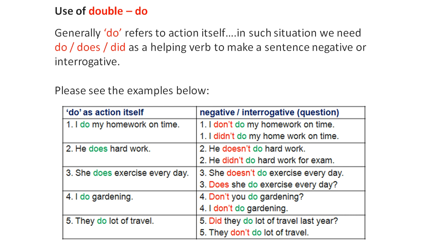Another example, he does hard work. Here, does is used as an action itself. We need a helping verb, doesn't, to make it negative. He doesn't do hard work. He didn't do hard work for the exam, to say it in past tense. Look at other examples as well.